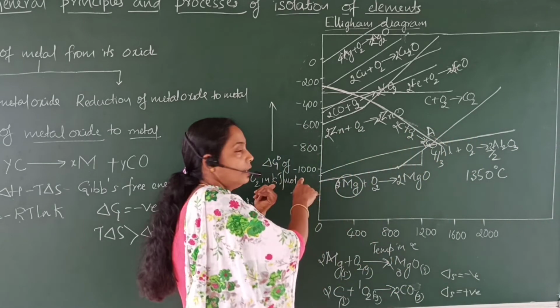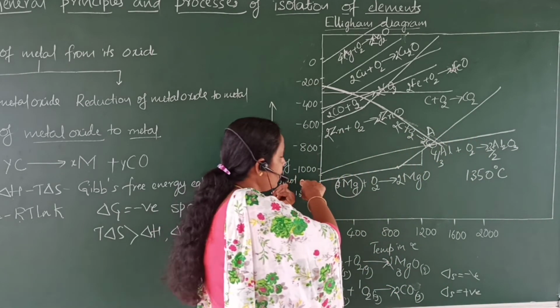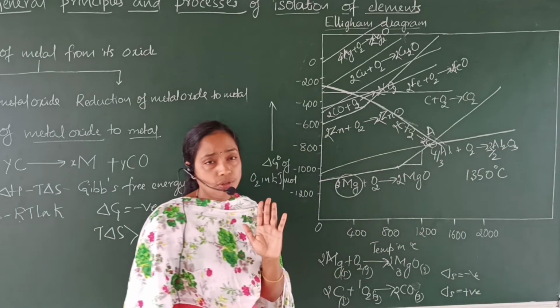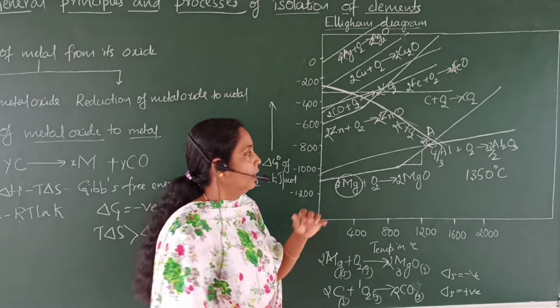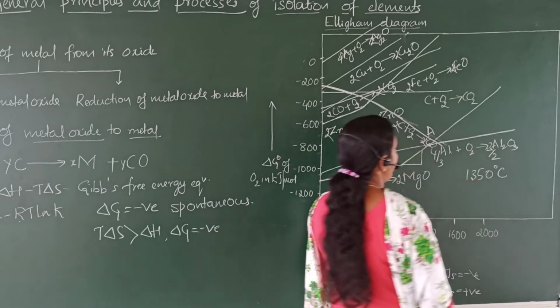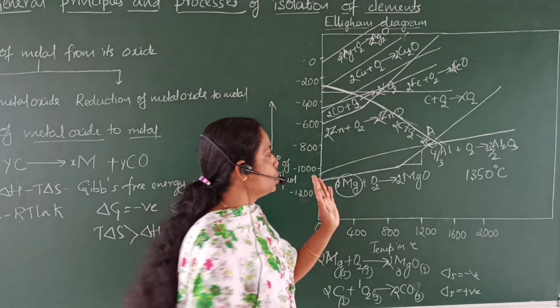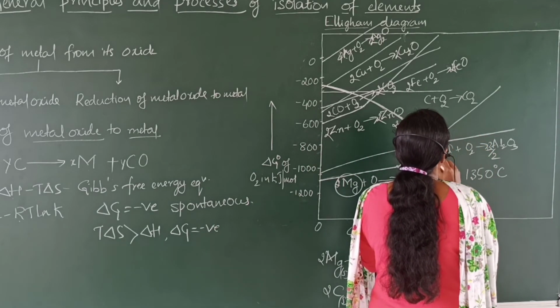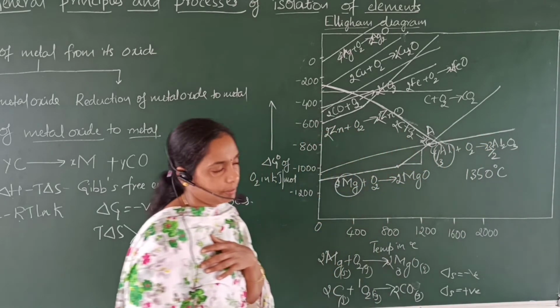That means delta G naught value is less. Therefore, aluminium can be easily oxidized to aluminium oxide. Therefore, for the reduction of magnesium oxide, we can use aluminium as a reducing agent.